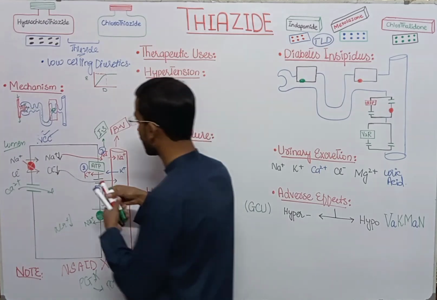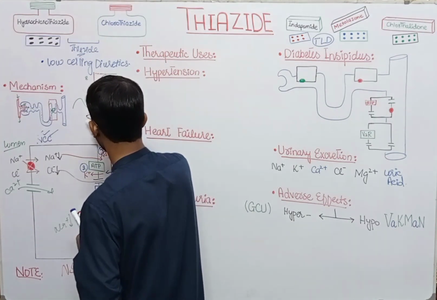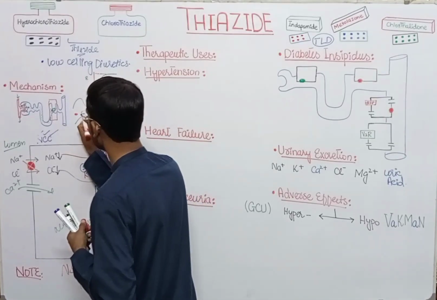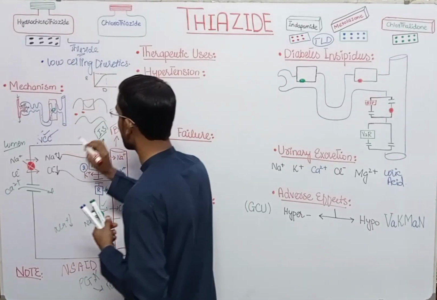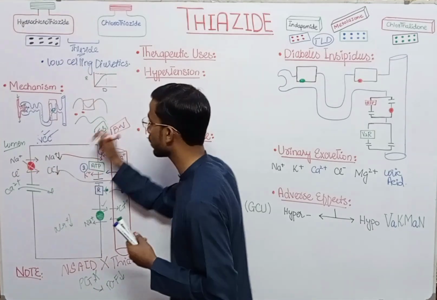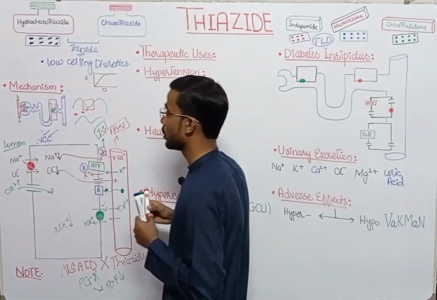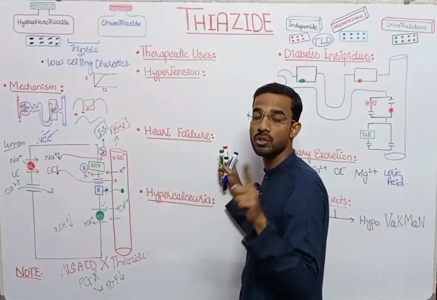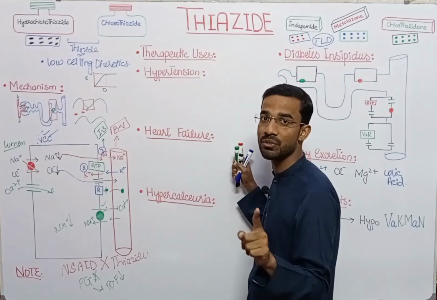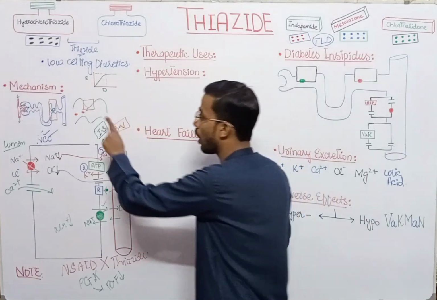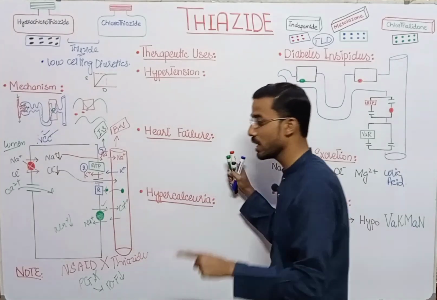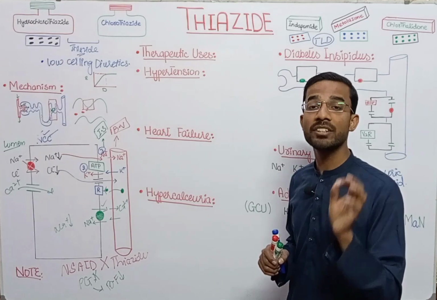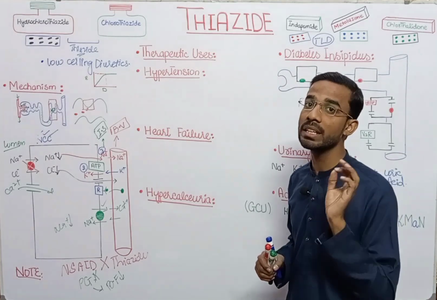It will act slowly, or its effectiveness will reduce due to the low amount. So you will never use NSAIDs along with thiazides, because it reduces the effectiveness of the thiazides.